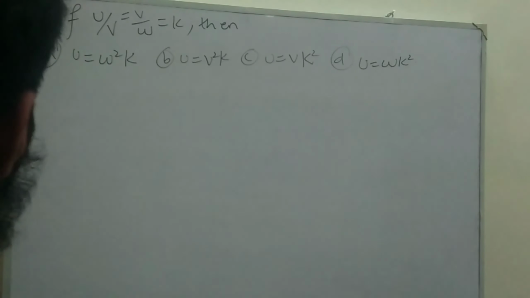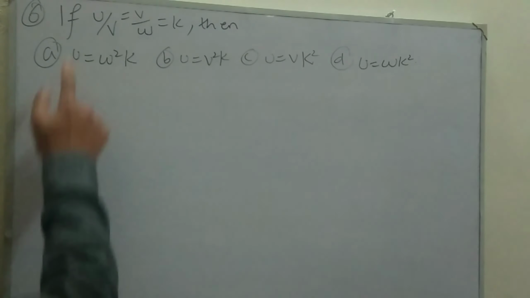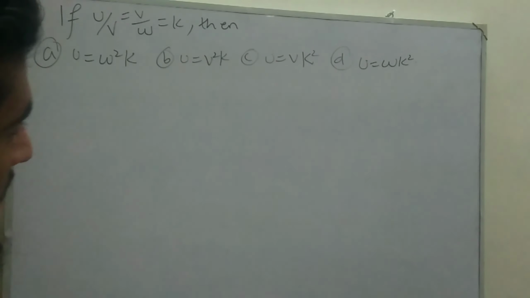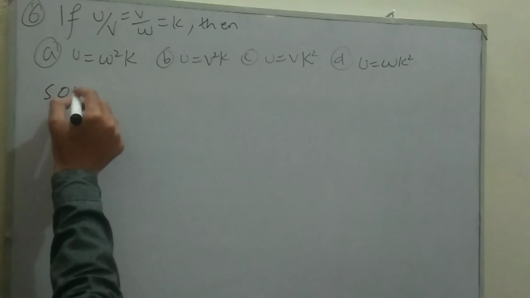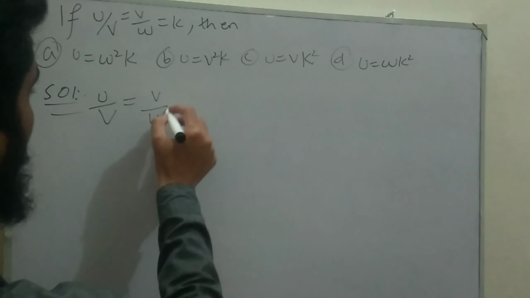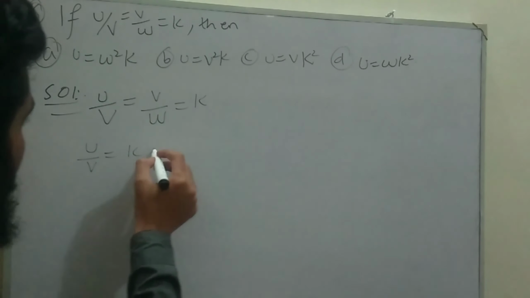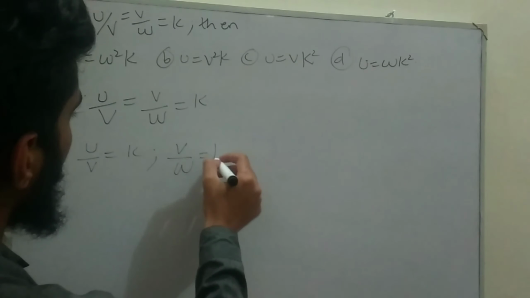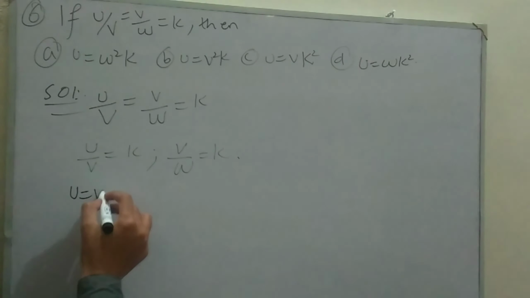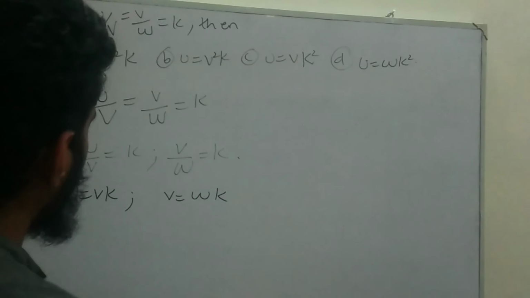Move to MCQ number 6 of chapter number 3 variations. MCQ number 6 tells that if u divided by v is equal to v divided by w is equal to k, then what will be the relation made by this equation? So solution, let us take u divided by v is equal to v divided by w is equal to k. So you know that u divided by v is equal to k, and v divided by w is equal to k. Now shift v to the right hand side, it becomes u is equal to vk, and here shift w to the right hand side, it becomes v is equal to wk.